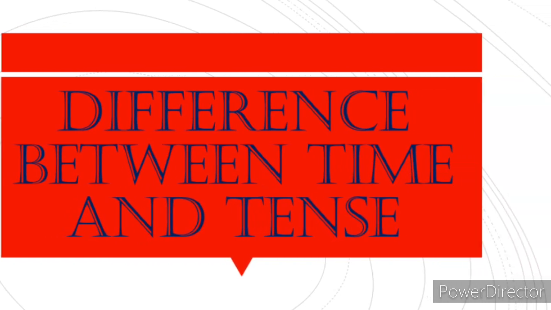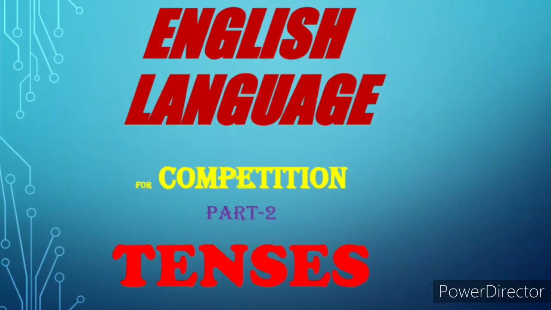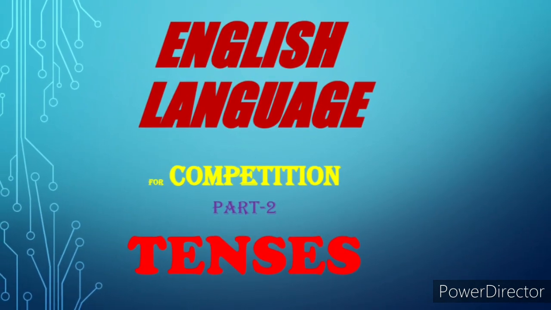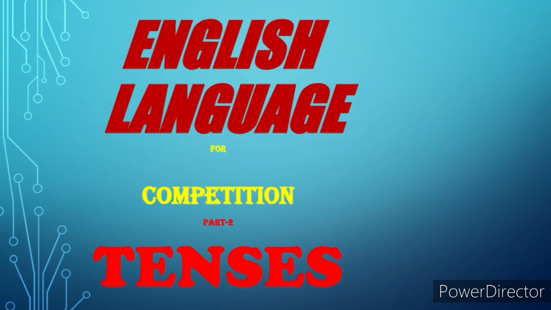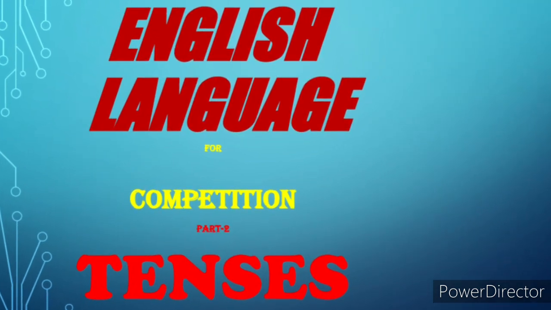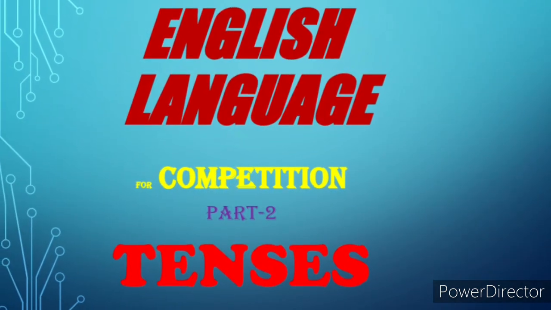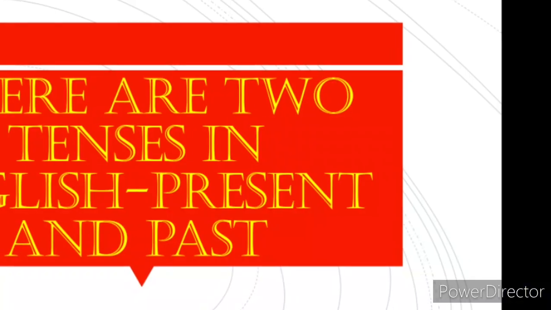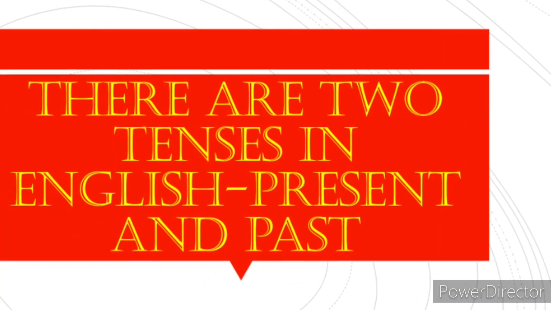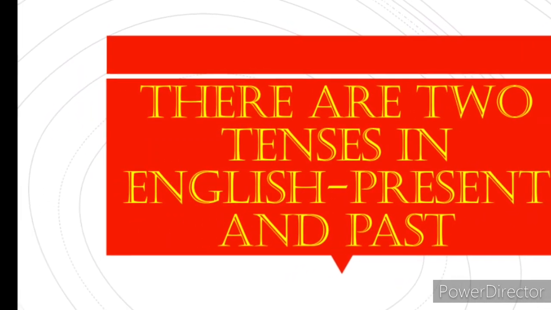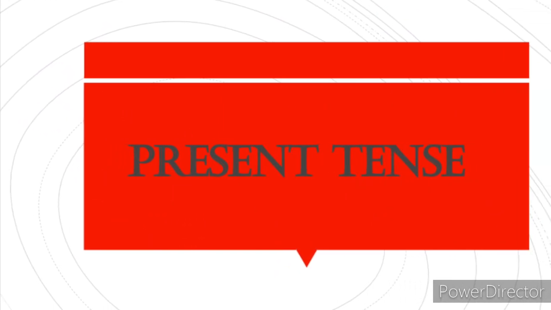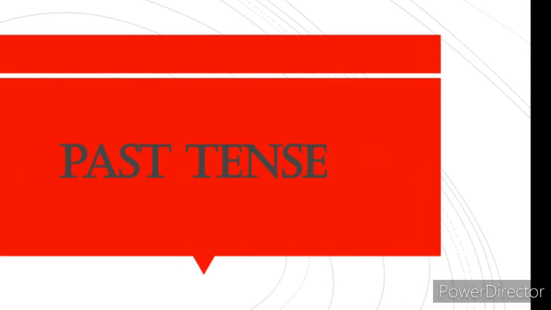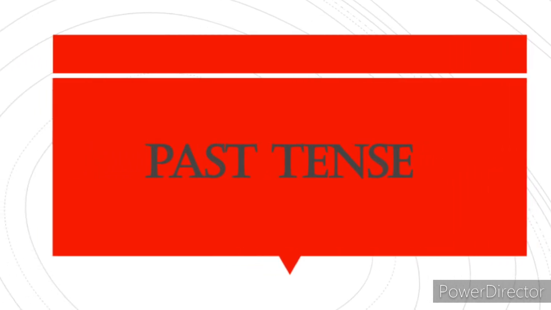A verb has 5 forms. For example, go, went, gone, going, to go. Here, going is the ing form and to go is the infinitive form of the verb. Then it follows there are 2 tenses in English on the basis of this. So, present and past. The so-called future tense does not exist in English.